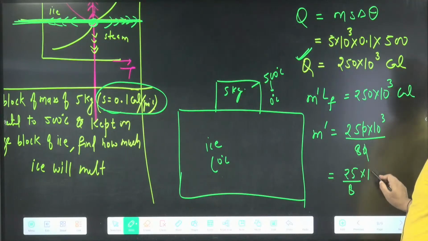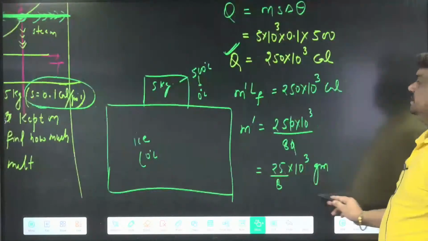You can do the conversion here, okay. A gram, okay, this much ice will melt. You can write the answer in kg if required.